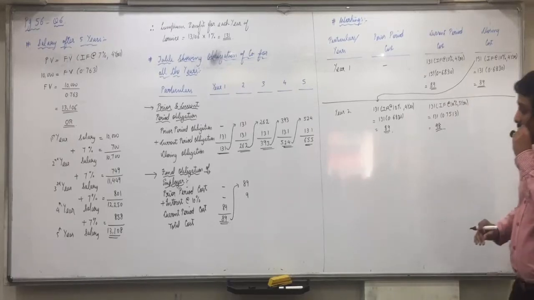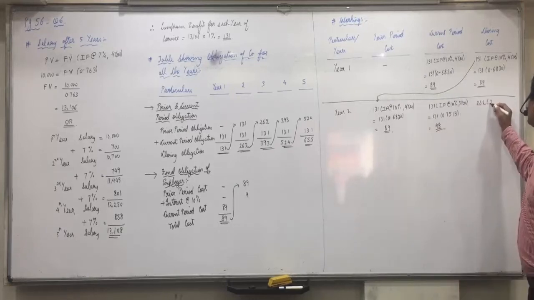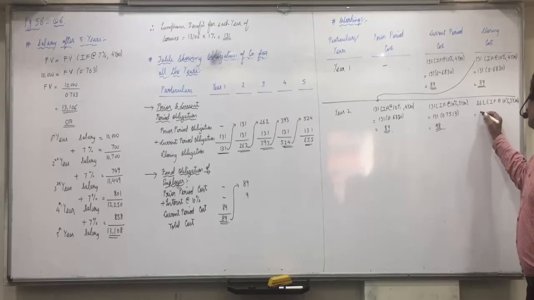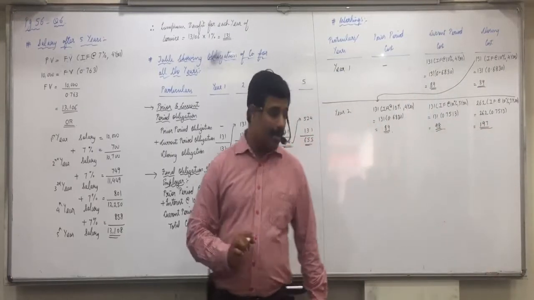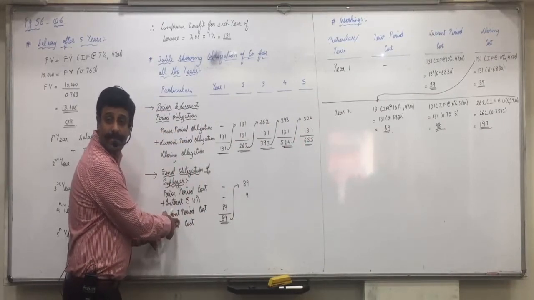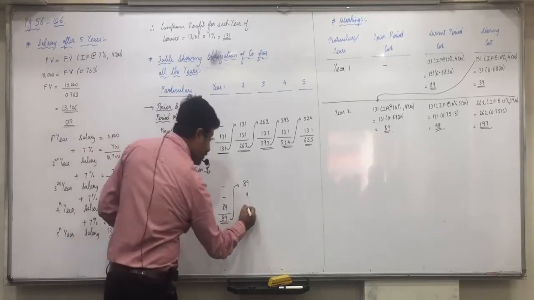Now what would be the closing obligation? Closing obligation is 262 into interest factor at the rate of 10% and 3 years. 262 into 0.7513, 197. You can cross check here. How much do we need to keep aside in the current period for second year? 98.